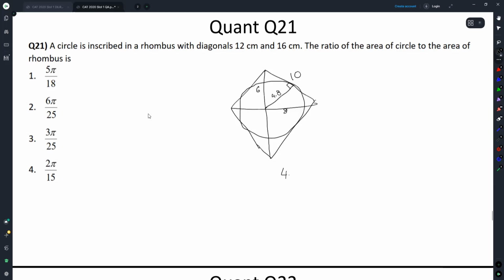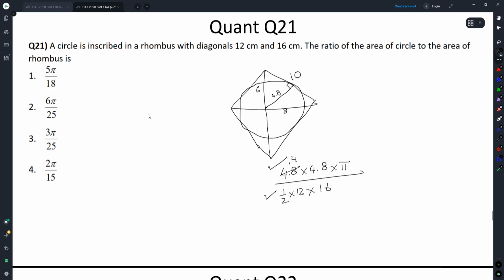So basically we are looking at 4.8 into 4.8 into pi divided by half into 12 into 16. This is the area of the circle, and this is the area of the rhombus. So let's go.